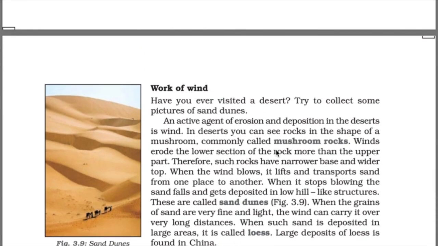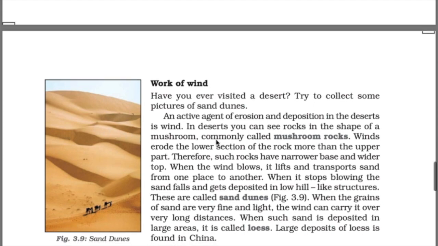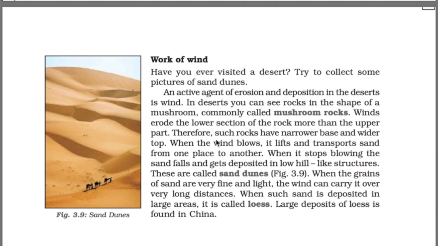And mushroom rocks, what are these? Sometimes when air is coming, it deposits lots of sand, but sometimes it deposits more sand on the top and less on the surface, and it forms a mushroom-like structure. This is called mushroom rocks.